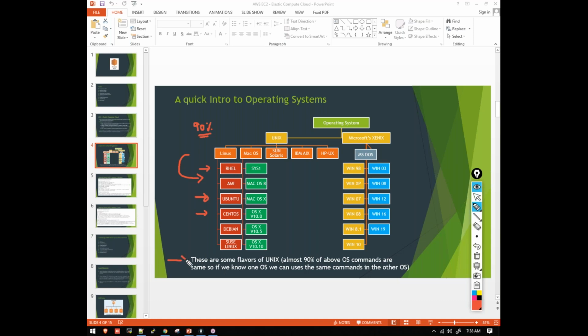These are some of the flavors of Unix, operating systems derived from the Unix operating system. Almost 90% of the operating system commands are the same. So if you know one operating system, you can use the same commands for other operating systems as well. Clear, right? Any doubts, guys, until now?